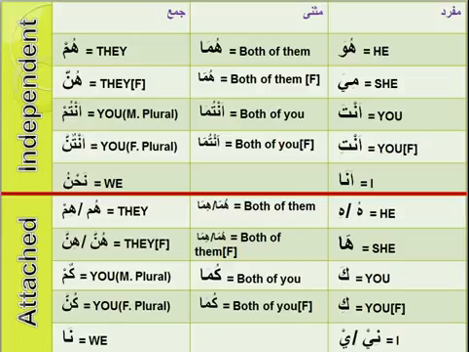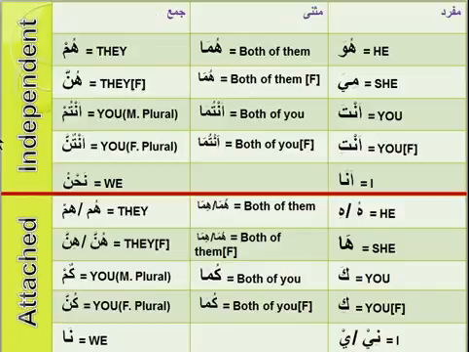Now to the main thing. Oh, this is big. This is the pronoun chart. You see mufrad, musanna and jama. You should remember what these three things mean: singular, pair, plural. So I'm going to read this once or maybe twice.